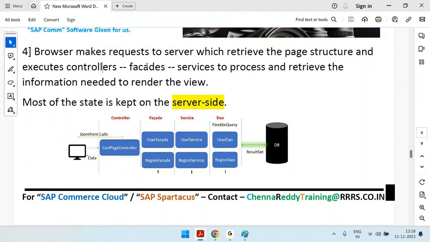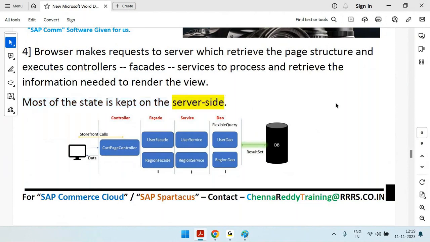Then there will be facade and services, and everything happens on the server side. Then data will be retrieved and sent again to the front end and rendered. So in the entire process, most of the things are happening on the server side.